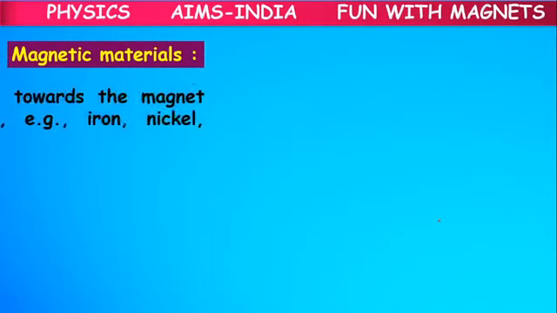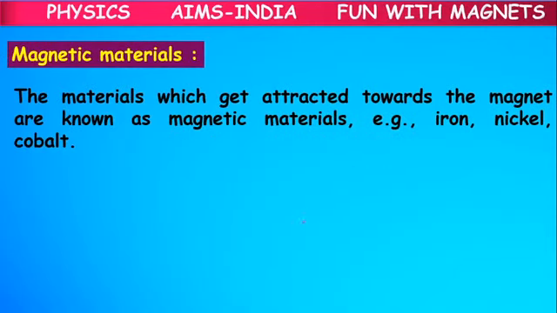Magnetic materials means the materials which get attracted towards the magnet. Here, what is a magnet? Which is like a black stone. So a magnet is a kind of material which will attract some kinds of objects.